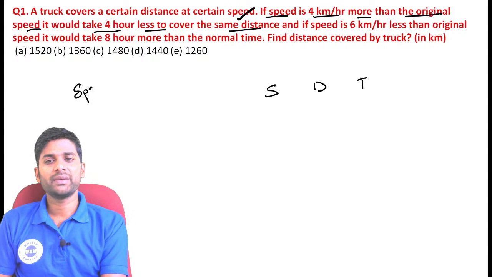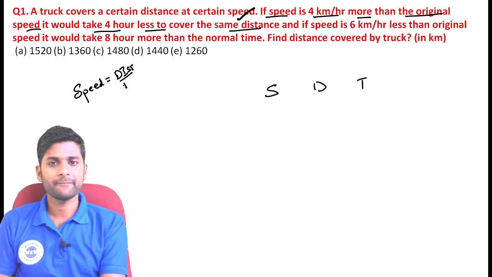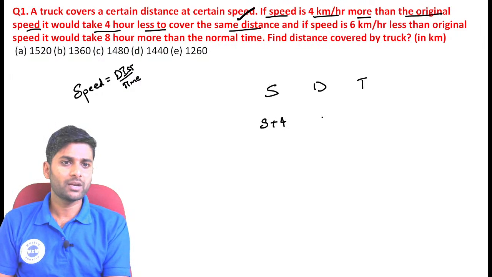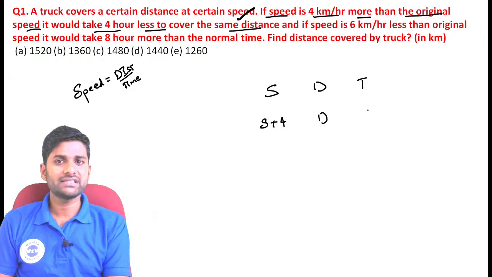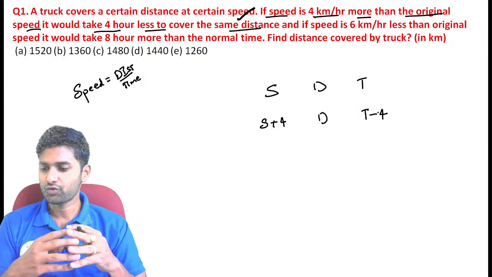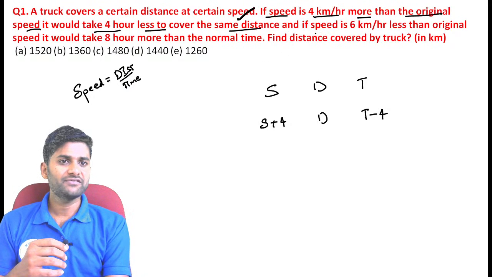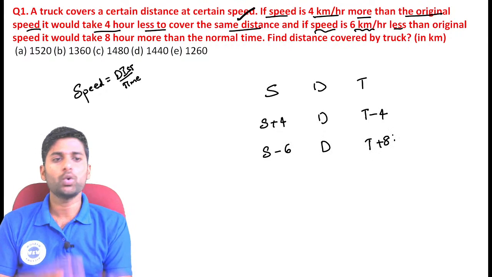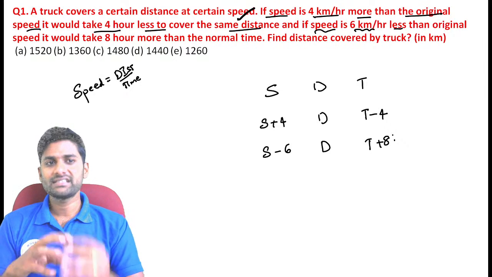So, based on that, speed can be defined as speed is equal to distance by time. Now see, if speed increases by 4 km per hour, they travel the same distance. It took 4 hours less than the original time. So the time is equal to t minus 4 hours. Same thing, if speed is 6 km per hour less, now speed decreases by 6 km per hour, they covered the same distance. It takes 8 hours more than the original time. Now find the distance covered by the truck.